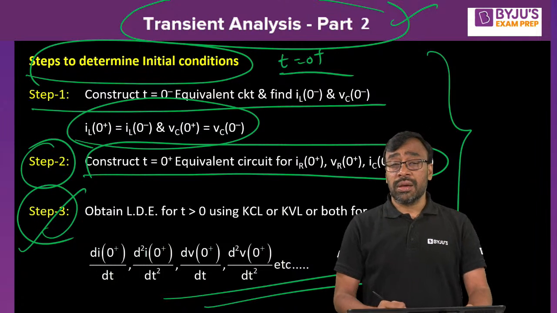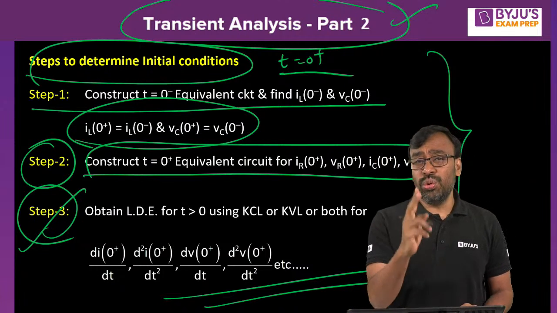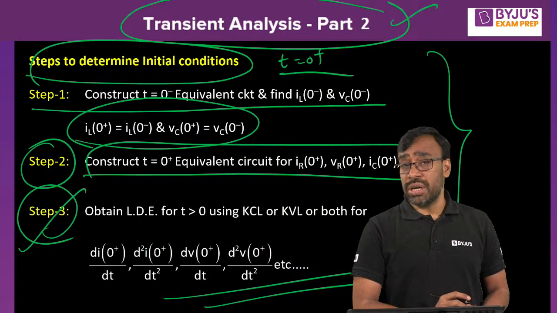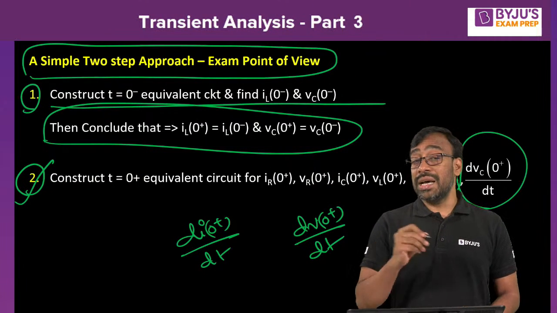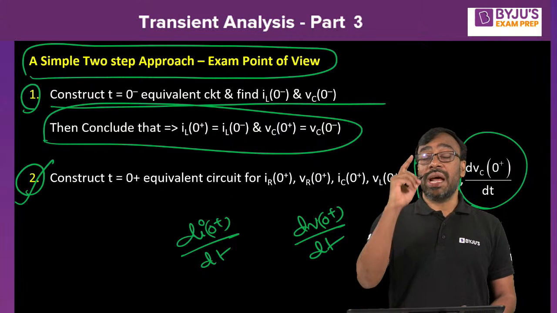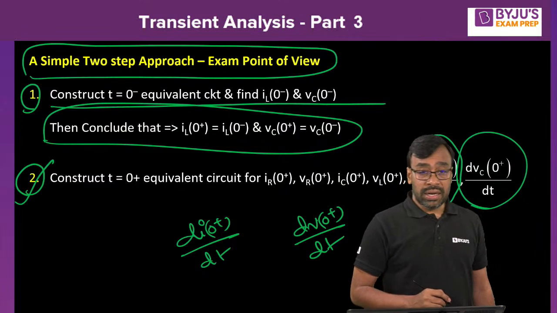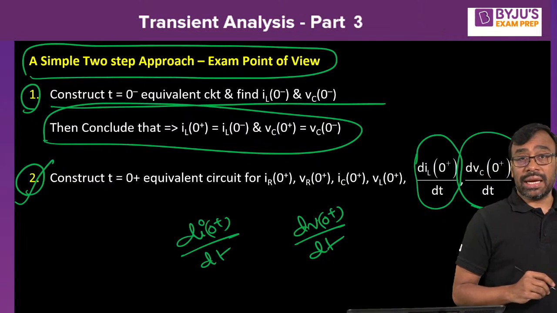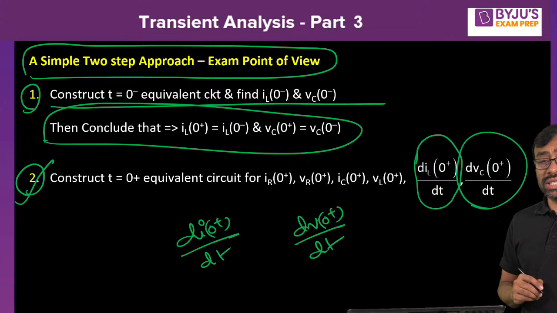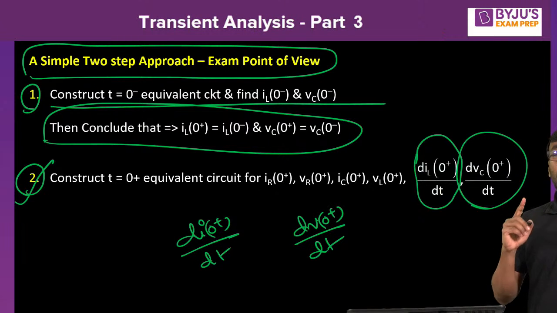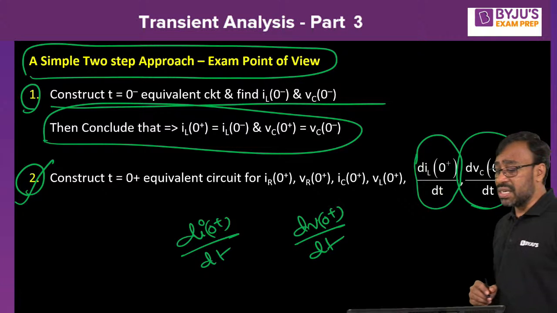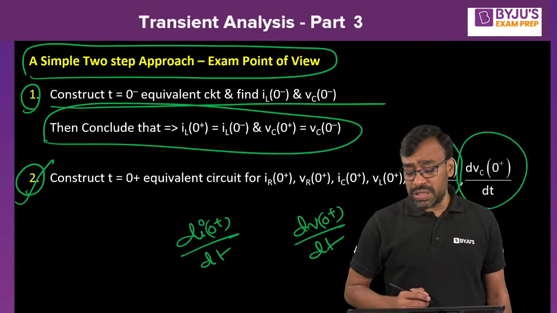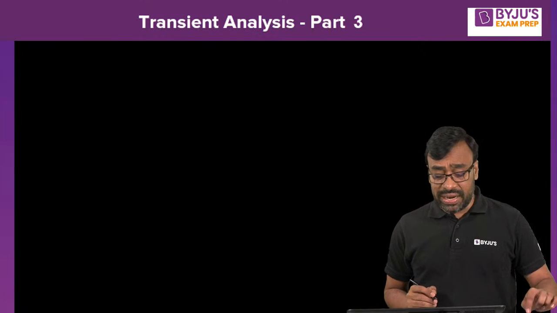But I'm giving an exemption to two derivative terms. One is di of 0 plus by dt, the other is dv of 0 plus by dt, where i is the current through the inductor and v is the voltage across the capacitor. You understand, all of you? You can see that dIL of 0 plus by dt and dVc of 0 plus by dt. So why are they given exemption?